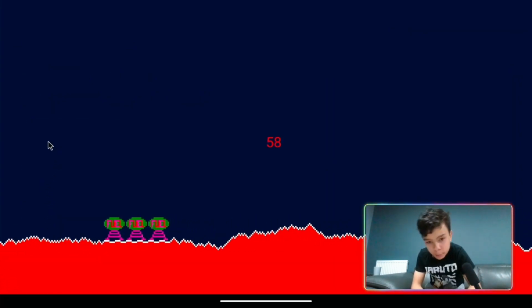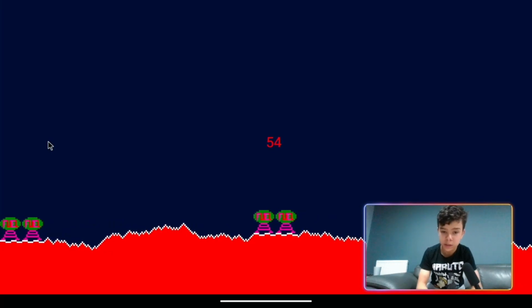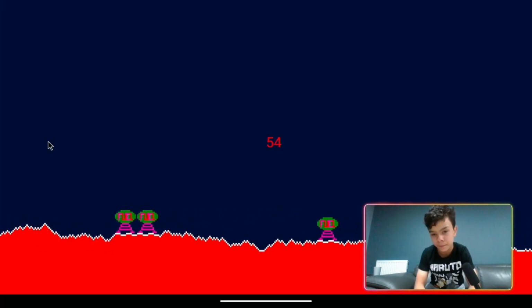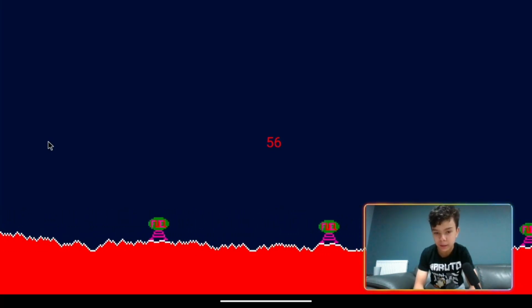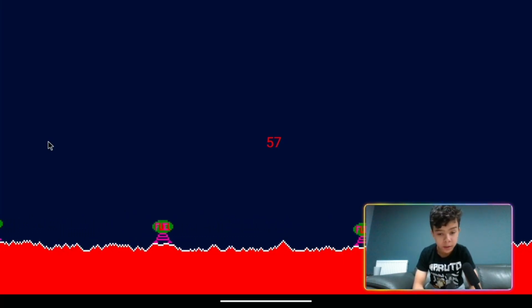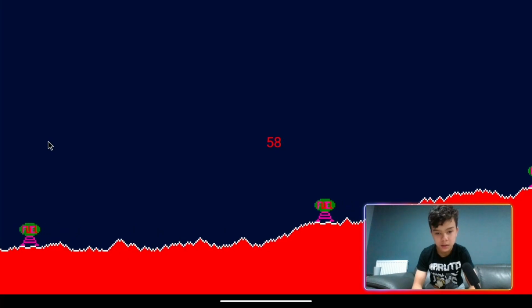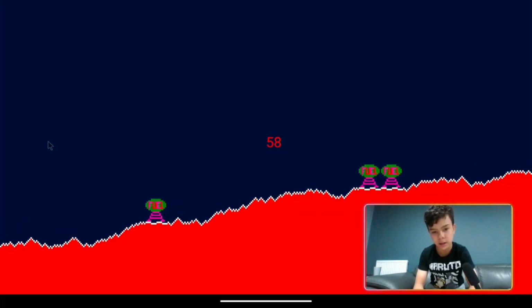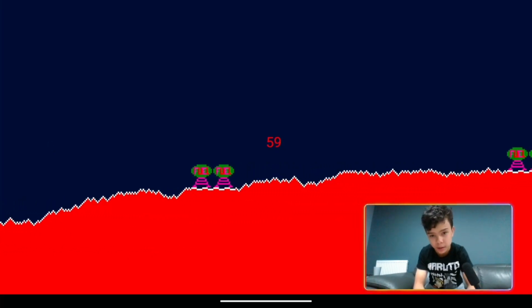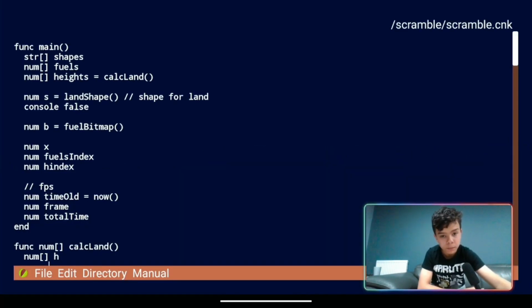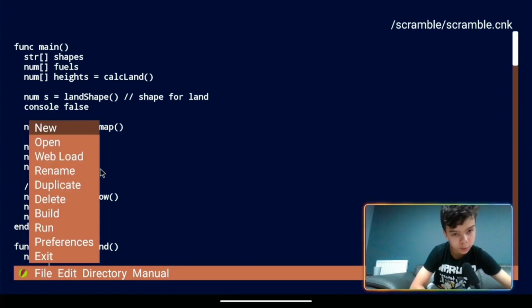So, in this demo, the whole landscape is drawn as columns every frame. The fuel depots are bitmaps drawn separately. You can see we're achieving 60 FPS with the hardware acceleration. So that's pretty cool. And we just press Ctrl Q to exit. Then we go back to File, click Open.